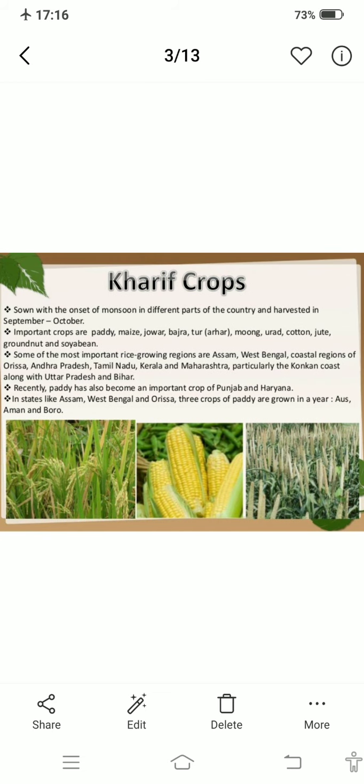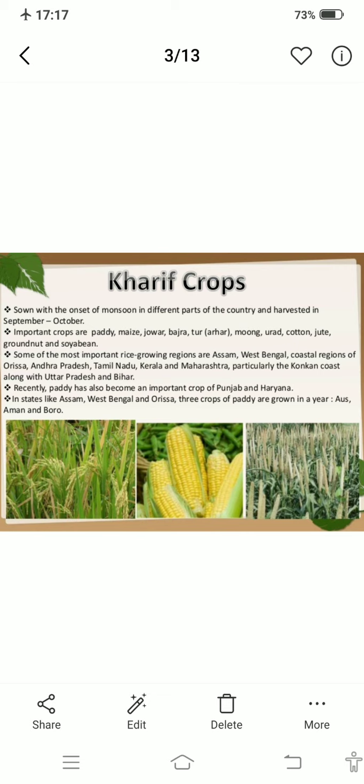All right. Now second is Kharif crop. खरीफ क्रॉप बिल्कुल ऑपोजिट मान लो आप रबी का. सोन कब की जाती है? Sown on the onset of monsoon in different parts of the country and harvested in September and October. रबी क्रॉप को हमने अक्टूबर में सोन किया था और खरीफ क्रॉप को हमने अक्टूबर में हार्वेस्ट कर लिया है. तो दिस इज द डिफरेंस. तो इस तरह से हम इसको लर्न कर सकते हैं कि when it is sown and when it is harvested. अब इंपॉर्टेंट क्रॉप्स कौन सी है? Important Kharif crops are paddy, maize, jowar, bajra, tur, moong, urad, cotton, jute, groundnut and soybean. So all these are Kharif crops.